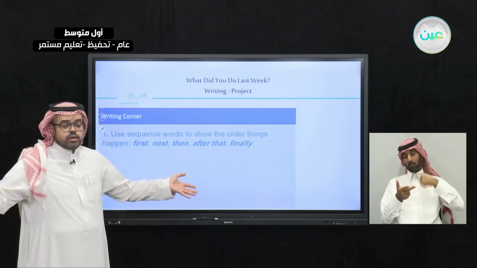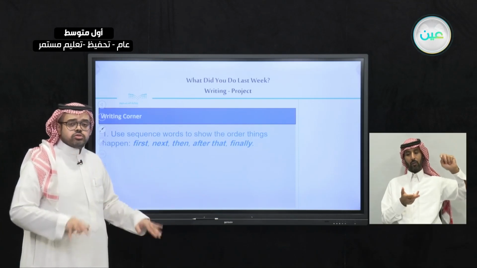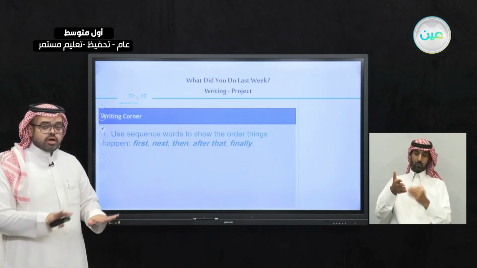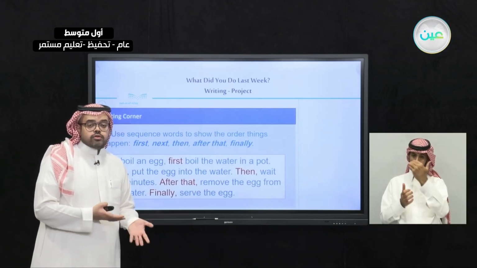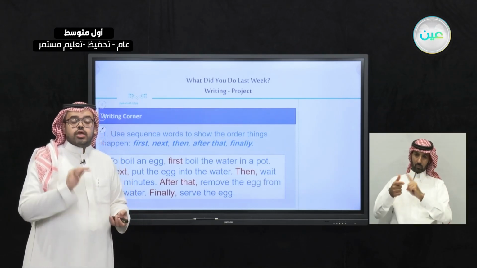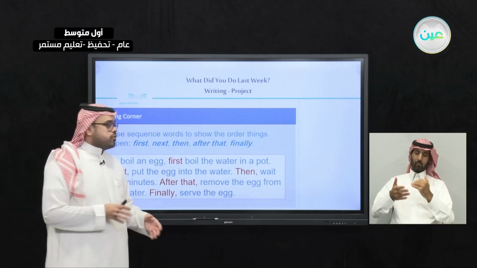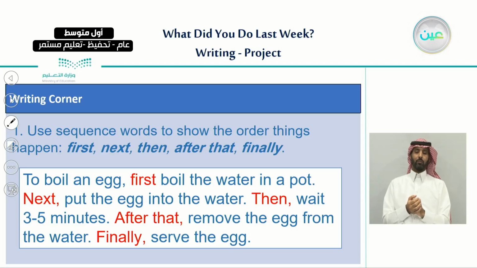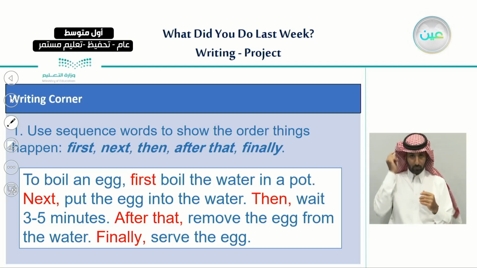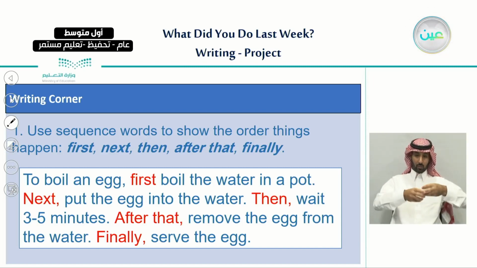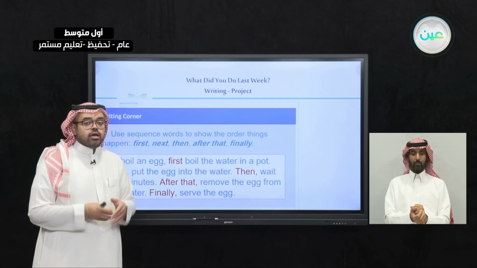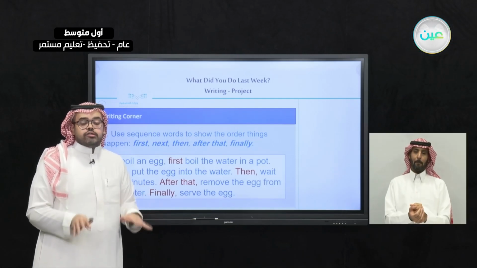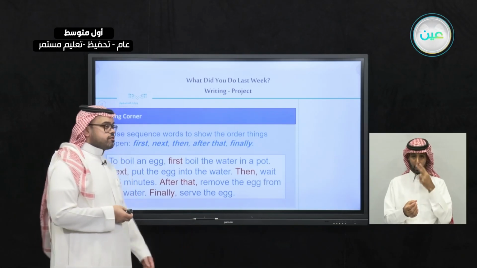We have many sequence words, but today we're only going to show these right now. So why are we using these sequence words? Just to put things in order. For example, let's imagine that we're talking about a boiled egg, and how can we make a boiled egg? I want to tell you how we can boil an egg, but I'm going to use sequence words. So let me show you this example.